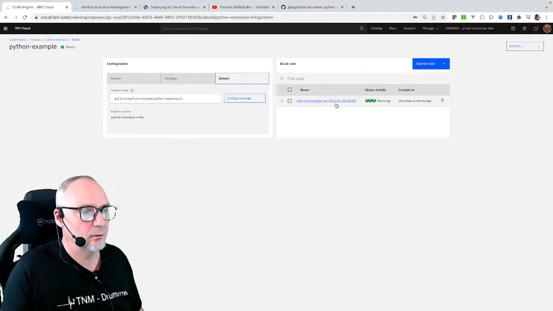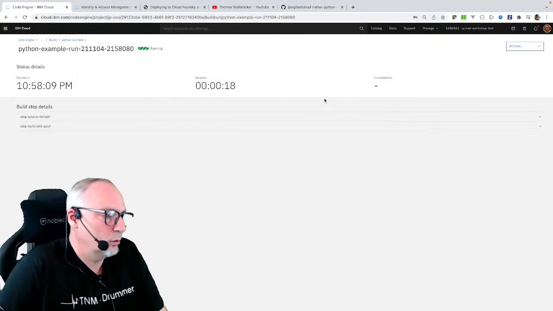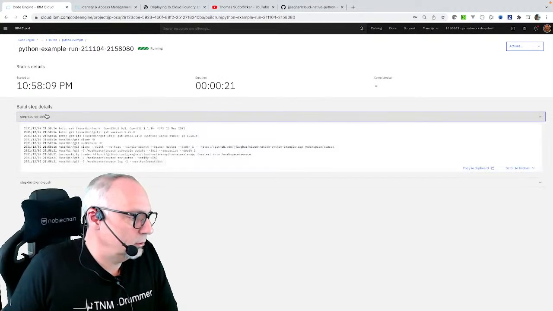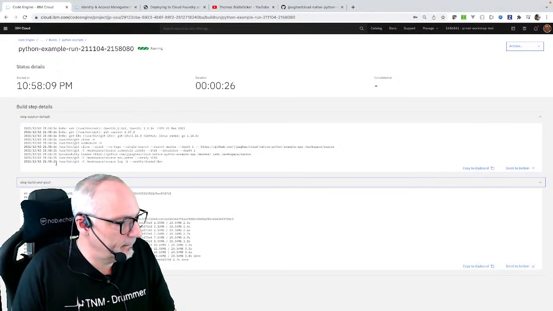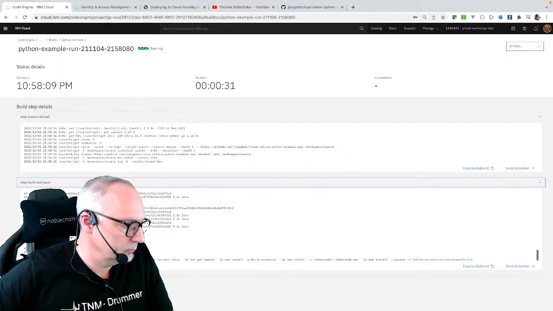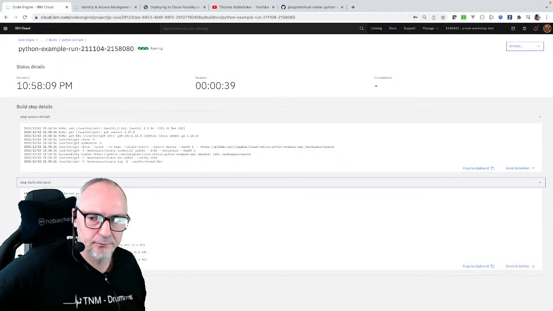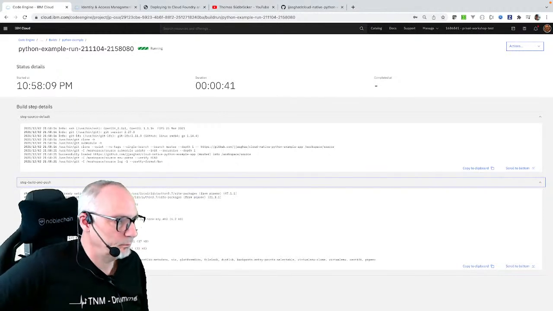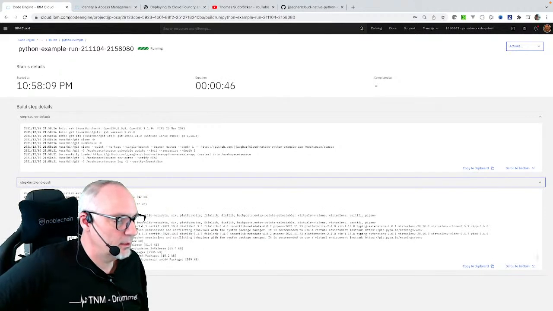It takes a bit. So you can see here the source. You can verify the different steps inside building the container. When all this is done, it will be pushed to the registry.